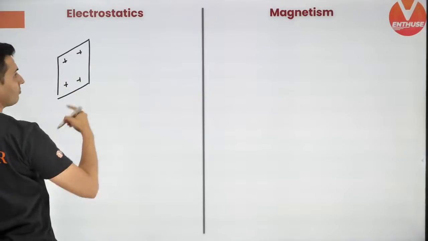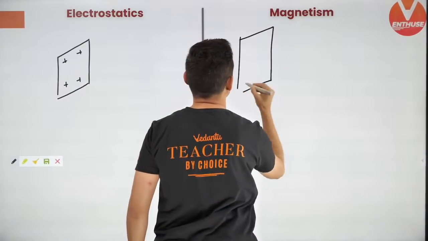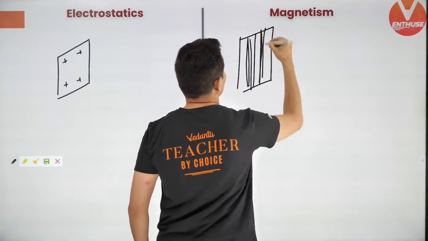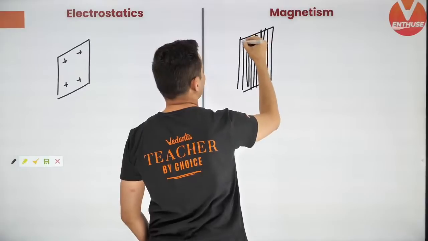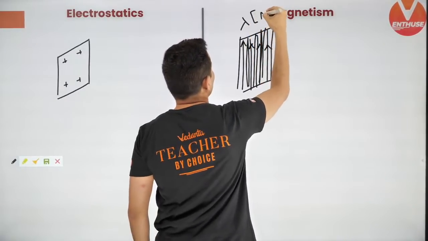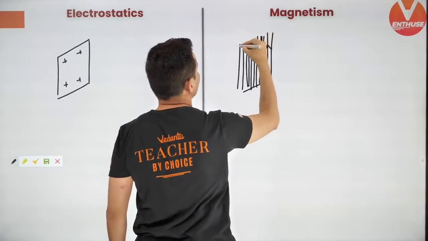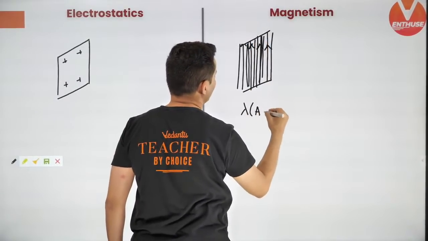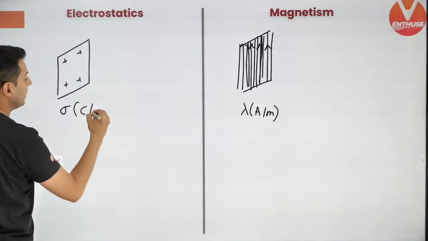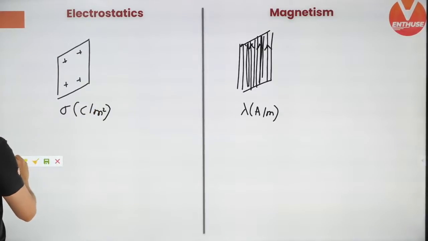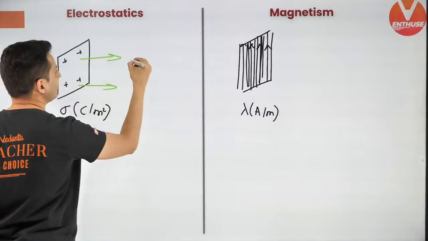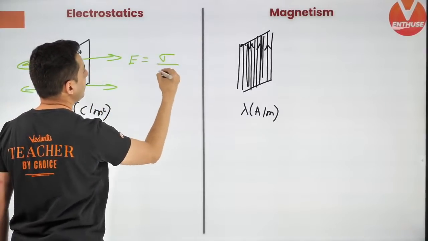Now next up, the formula for field due to a charged plate. Here you will have the formula due to a sheet carrying current. There are a lot of wires carrying current in it, and lambda is the amperes per meter. So it is carrying some lambda ampere per meter current, and here there is sigma, which is coulombs per meter squared density.